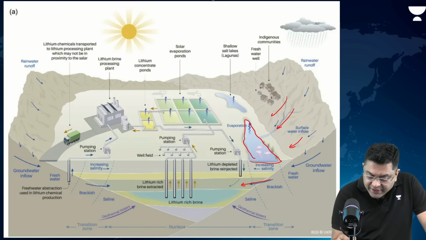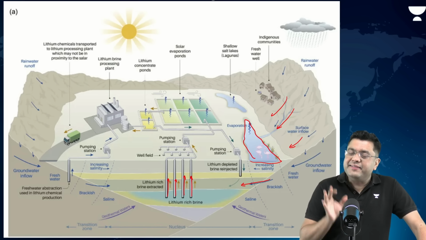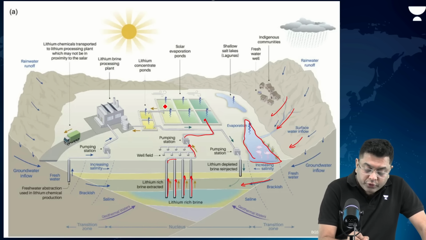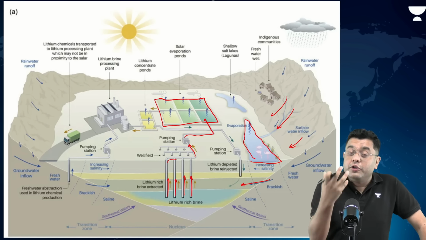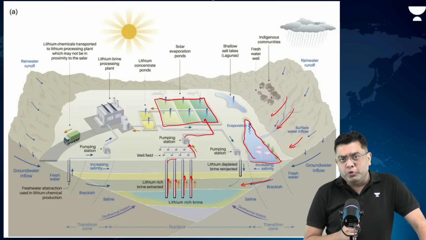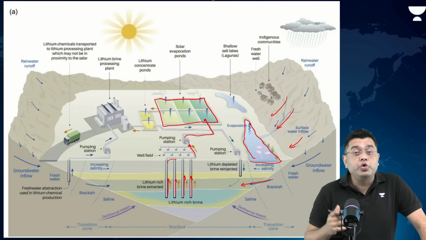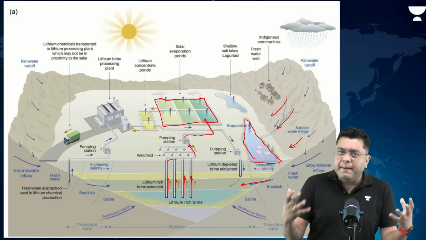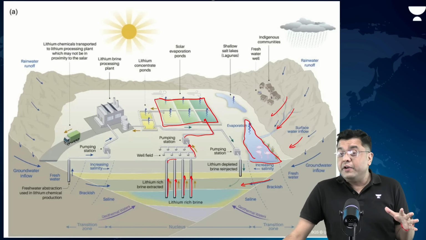Okay. Now, after that, here you will observe that lithium-rich brine is extracted from the underground. All this lithium from the surroundings has reached the underground. It is extracted and moves to a pumping station. From the pumping station, it is put in large pools. You see these segregated pools. So here you have lithium-rich salt solution spread in these pools. Here, water is allowed to evaporate. After that, you have a mixture of many different compounds along with lithium, which are left as a residue.